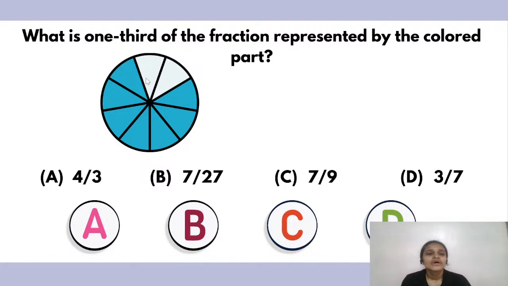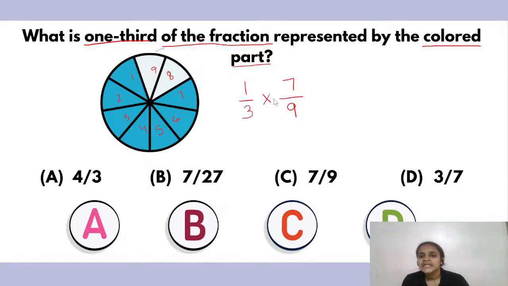Okay, so first we'll find out what is the colored part. What is the fraction of the colored part, right? So we have 1, 2, 3, 4, 5, 6, 7, 8, 9, right? So 7 parts are colored out of 9. Now what have they said? What is 1/3 of the fraction? 1/3 of this fraction. So when I say 1/3 of, it means 1/3 multiplied by 7 upon 9, right? So 1/3 of 7 upon 9.